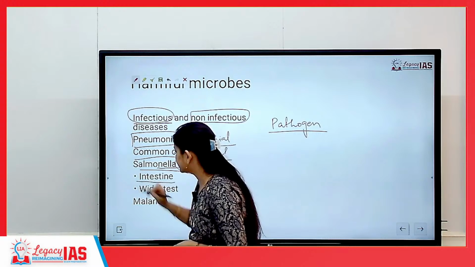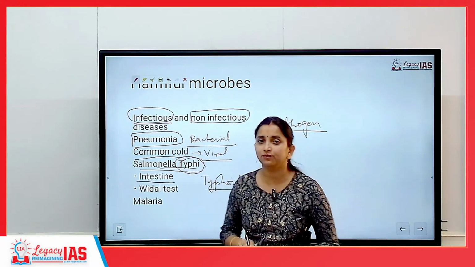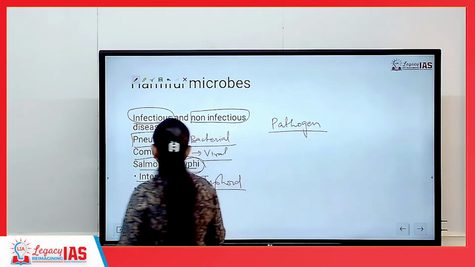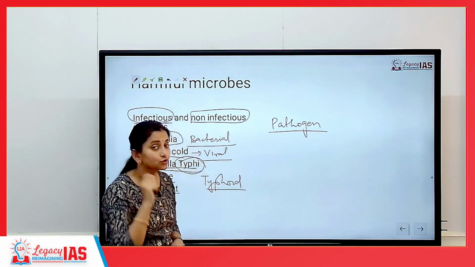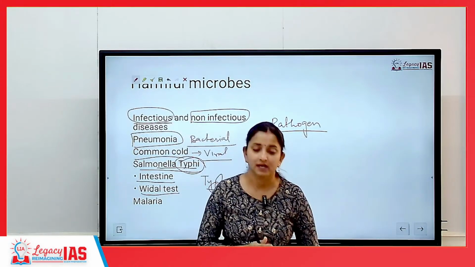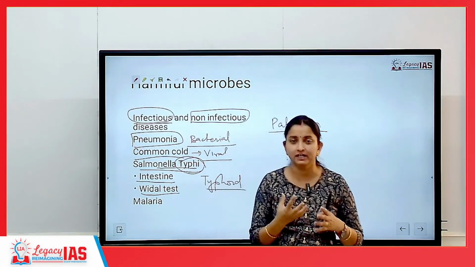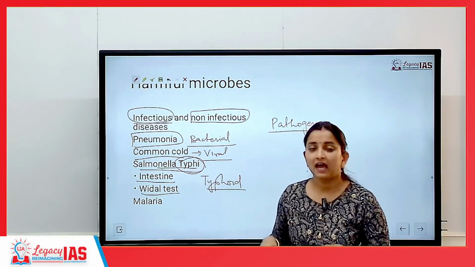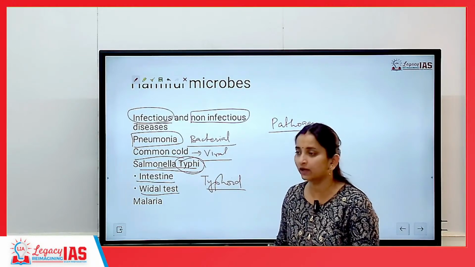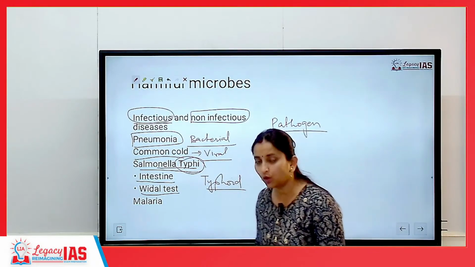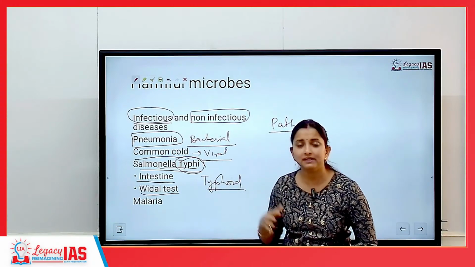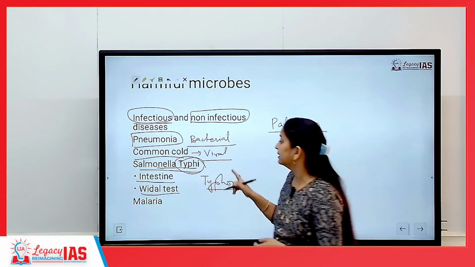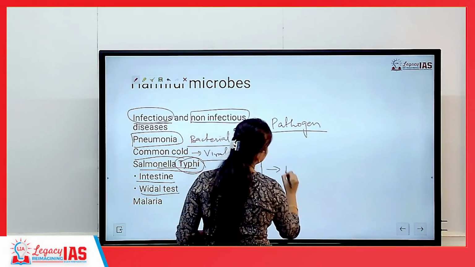There is a test for checking whether the person is suffering from typhoid or not. This is known as the Widal test. The Widal test is carried out to check if a person is suffering from typhoid or not. Now, if a person is suffering from typhoid, this bacteria will be ejected in the human feces. And this feces will further introduce the bacteria to soil as well as water, and such contaminated soil and water, if consumed by another person, they will also start suffering from typhoid. So, that is how it becomes infectious.